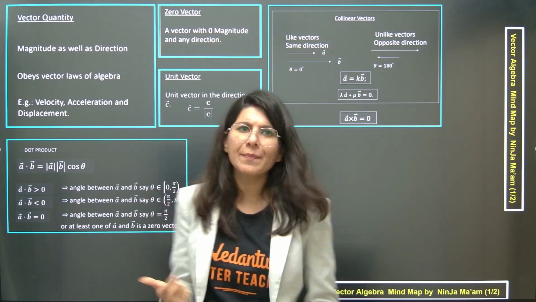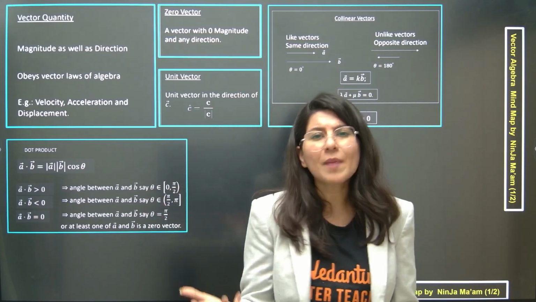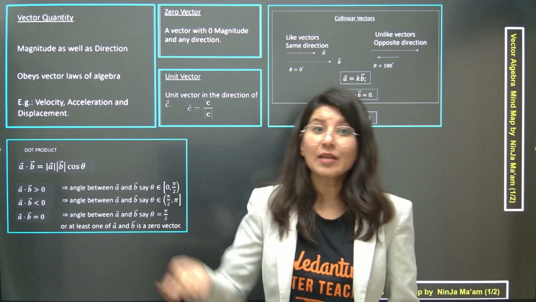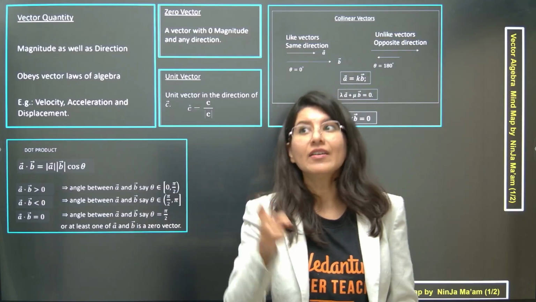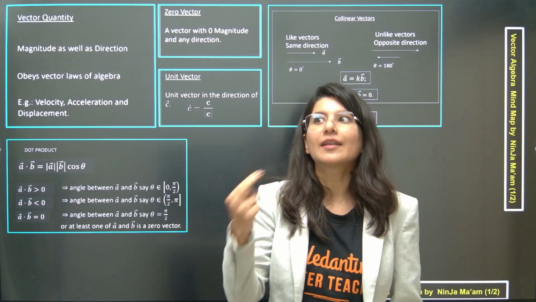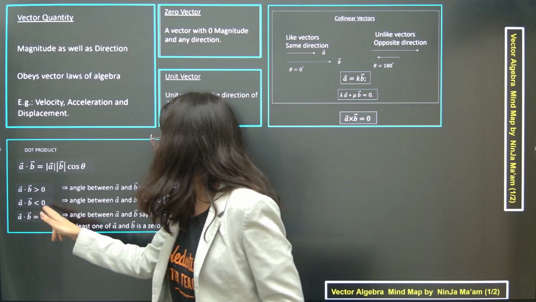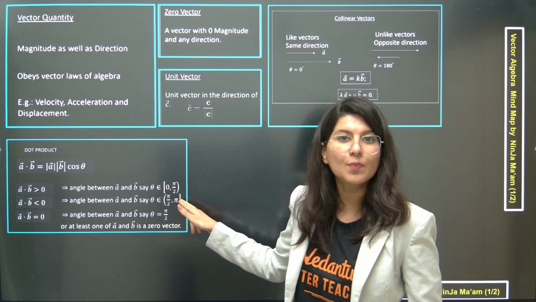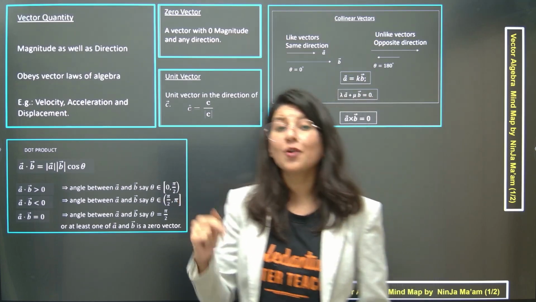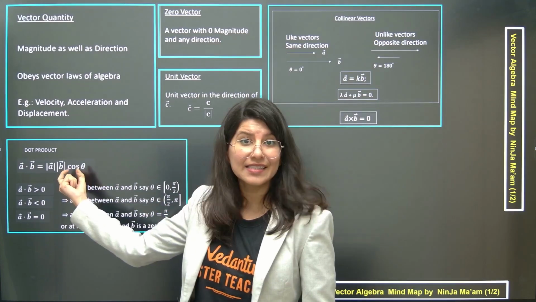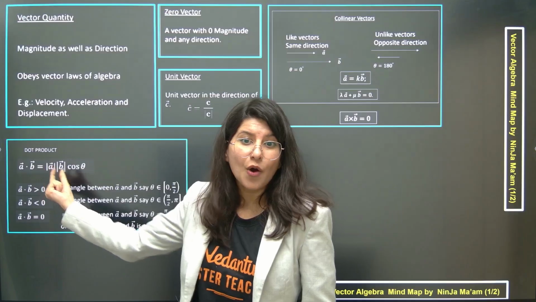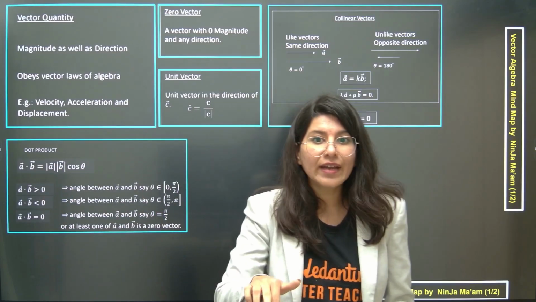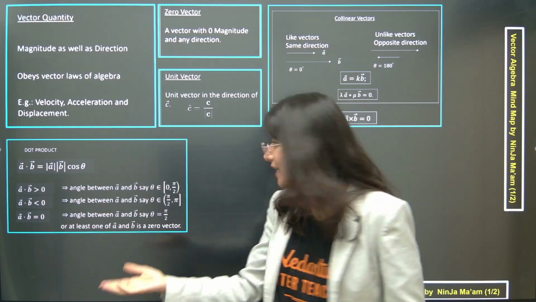But ma'am, what happens when A dot B becomes minus 3 or minus 2? When A dot B is negative, that means your cos theta must have been negative. Theta lies in the second quadrant, that means your angle is obtuse. A dot B negative means the angle is obtuse, pi by 2 open to pi closed.